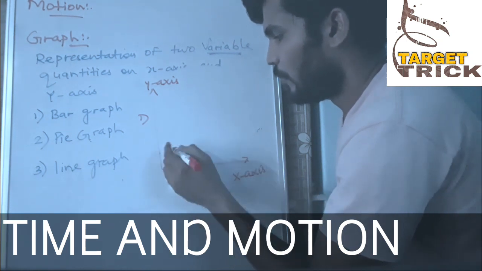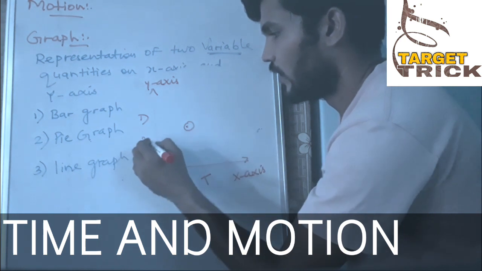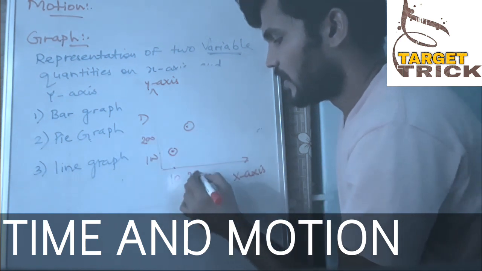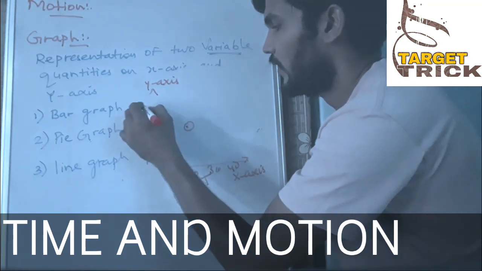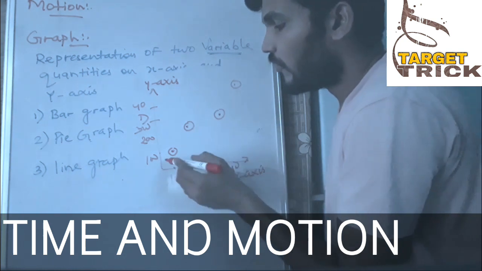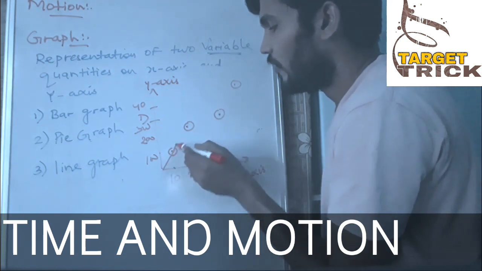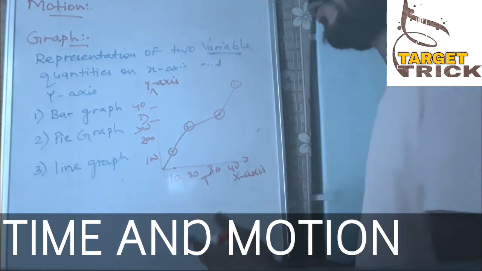So make a point here, and another point here, 100 meter, 200 meter, 10 second, 20 second, 30 second, 40 second, as we usually take. And again if one point came here, one point came here, then we are joining it by a line, we are making a line. So this one is a line graph, it can be uniform or non-uniform.